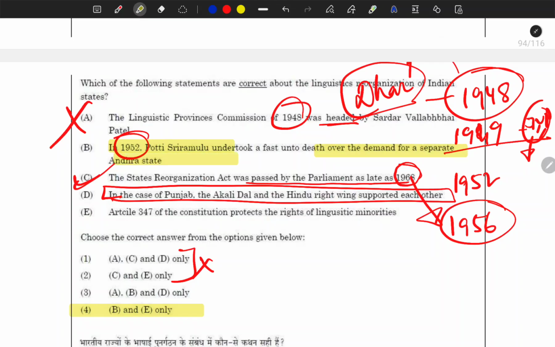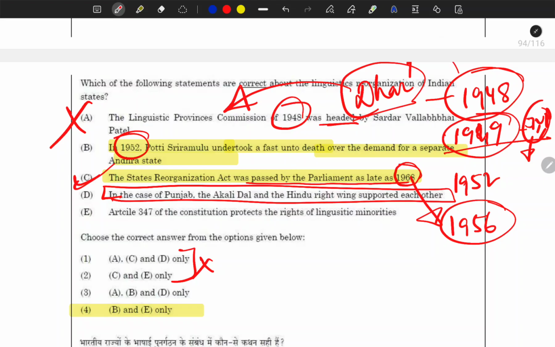He actually died after I think it was 56 or 57 days of fast. I'm not sure, you just correct me, but I have a broad idea of that. And the State Reorganization Act. Here SK Dhar was the head, and he refused the idea of linguistic states.